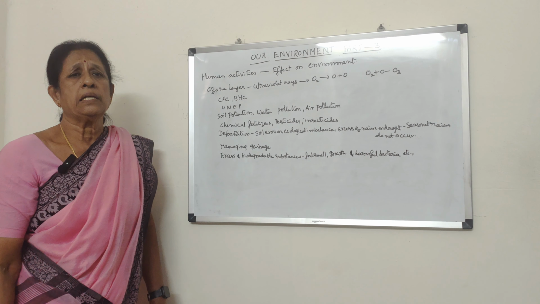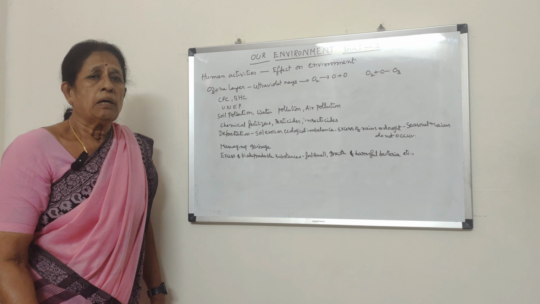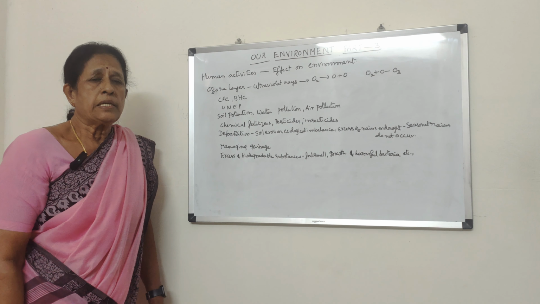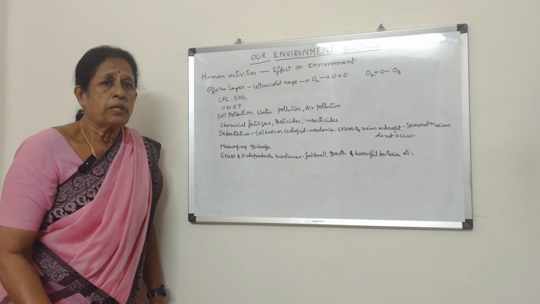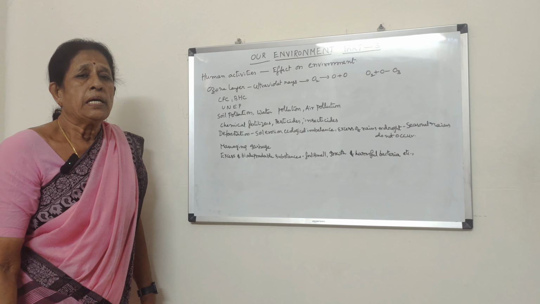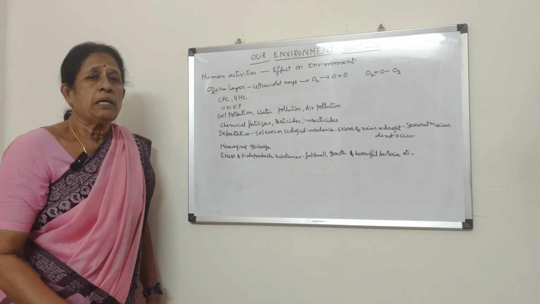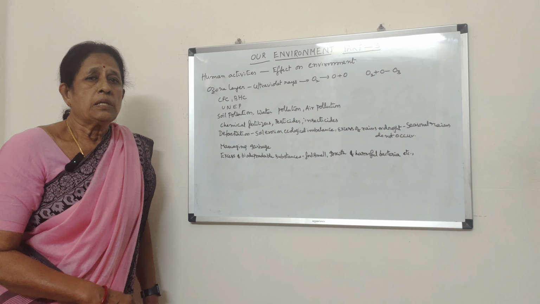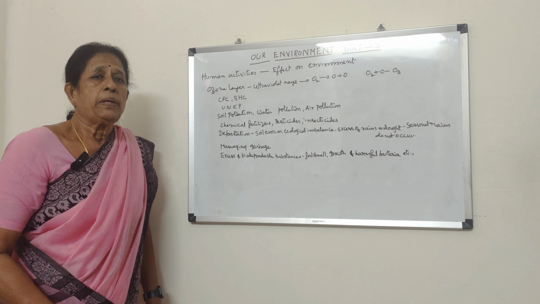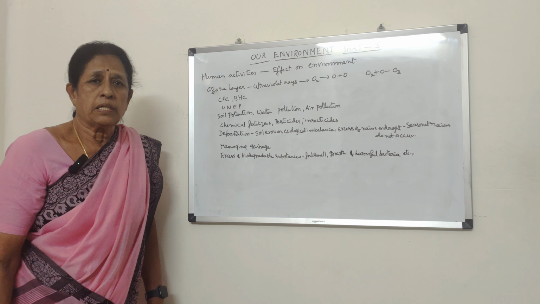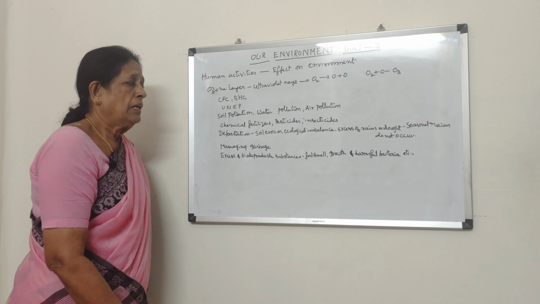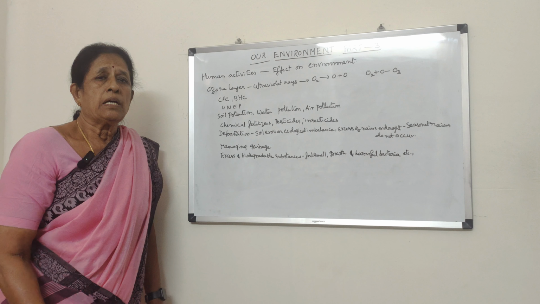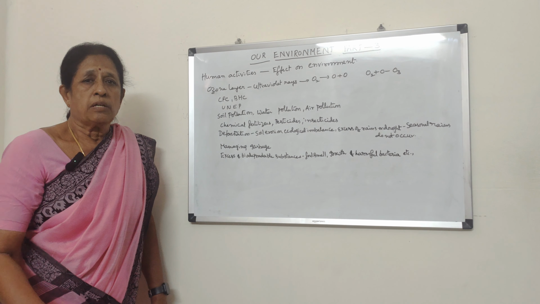What is deforestation? Forests are a part of our environment, our ecological system. The roots of the trees in the forest get hold of the soil particles, and they prevent soil erosion. What is soil erosion? That means the outer fertile layer of the soil is washed away when floods or excess rains occur. So when deforestation occurs, when the trees in the forests are cut, there are no roots to get hold of the soil particles.